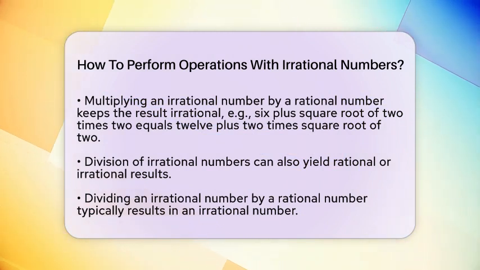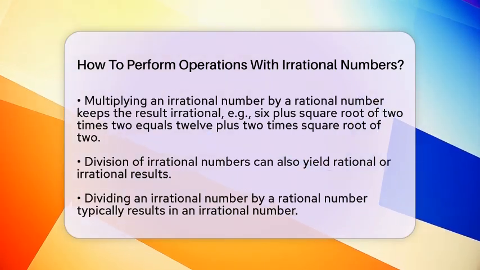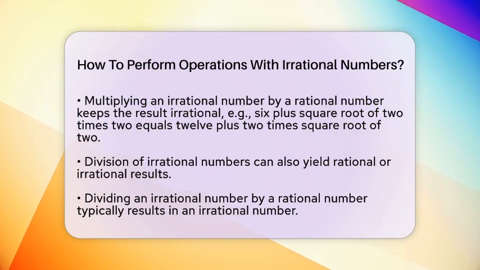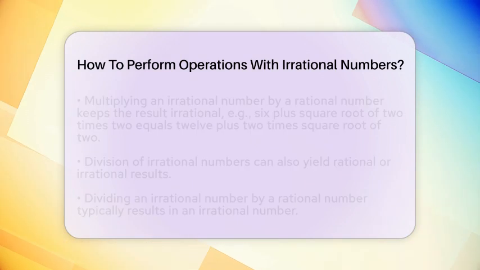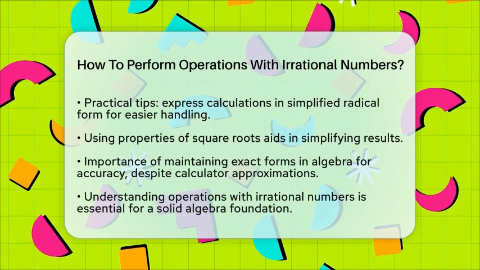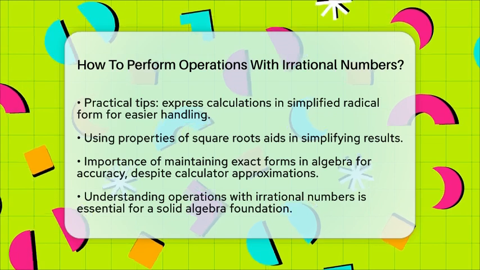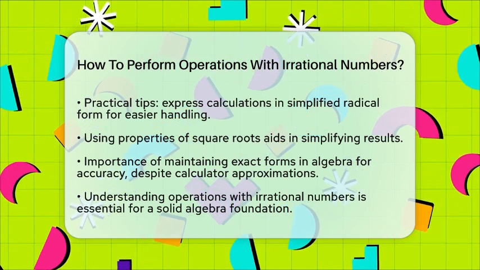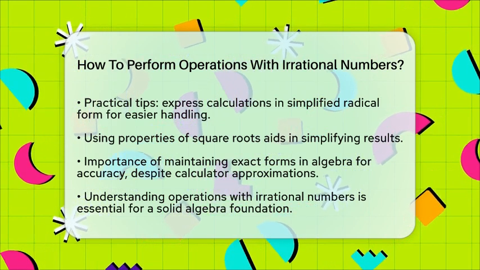Here are some practical tips for working with irrational numbers. When you are doing calculations by hand, try to express them in simplified radical form. This can help you identify common parts for addition or subtraction. Using properties of square roots can also make simplifying results easier. While calculators can give you decimal approximations, it is often best to keep the exact forms in algebra to maintain accuracy.